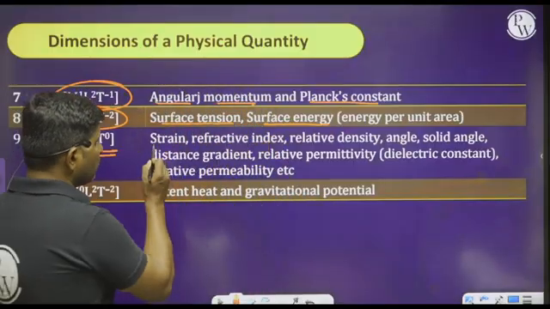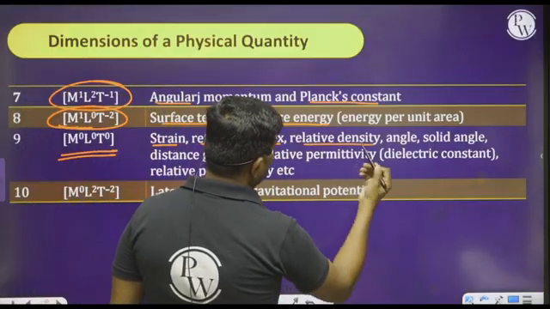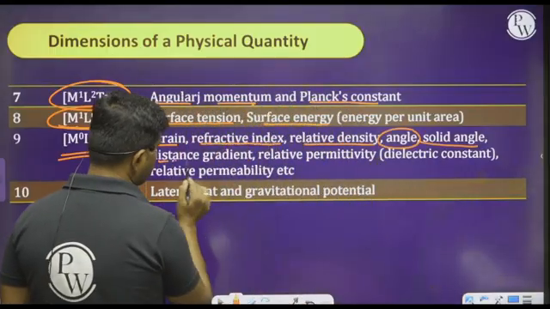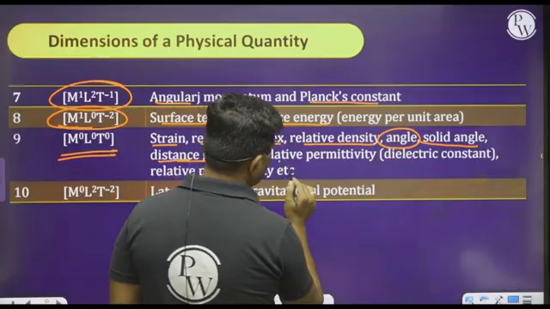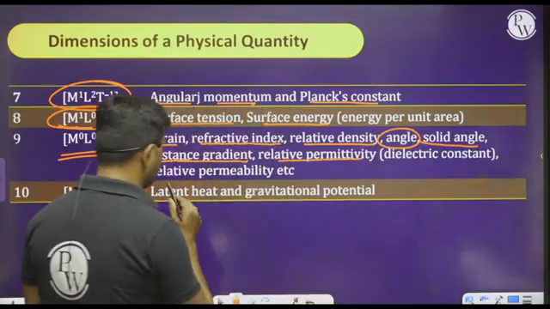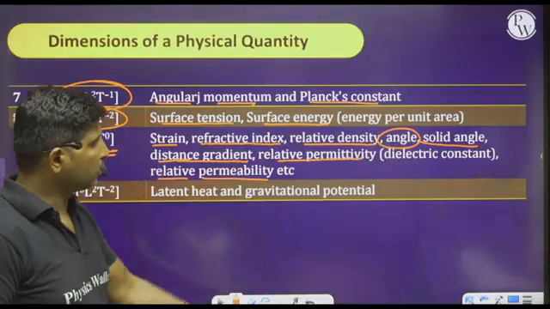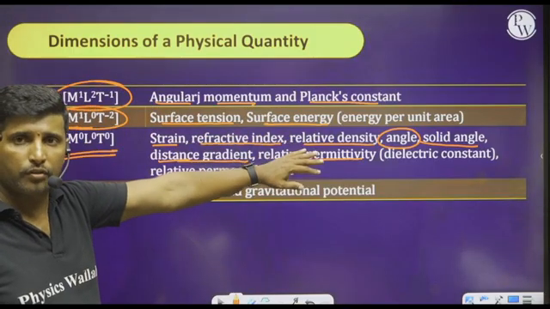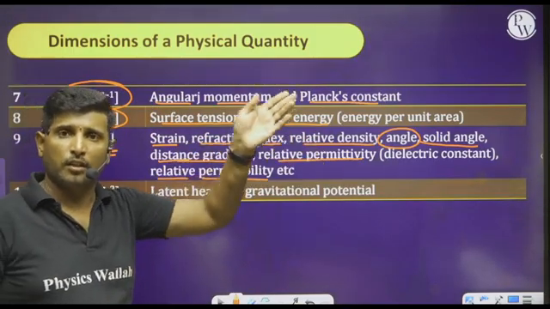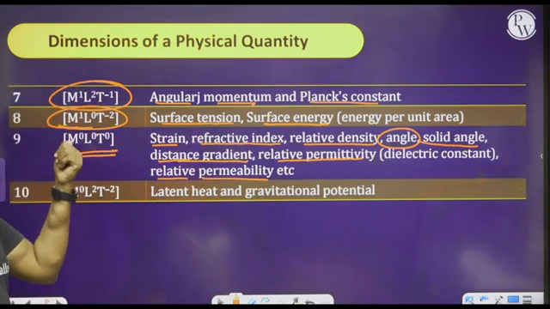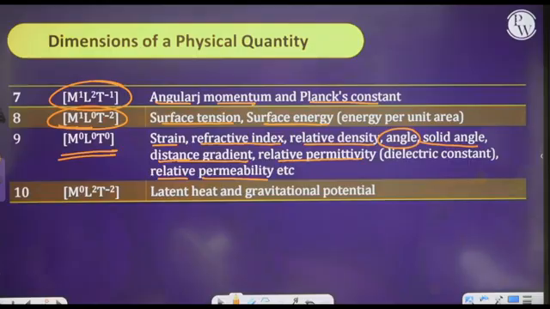So see here, strain, refractive index, relative density, angle, solid angle, distance gradient, relative permittivity, that is dielectric constant, relative permeability, etc. Okay, these are all the physical quantities which are dimensionless, therefore we can write M power 0, L power 0 and T power 0.